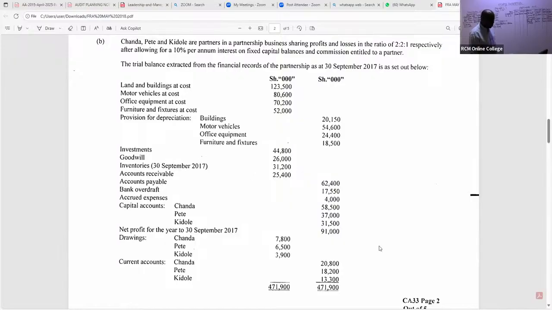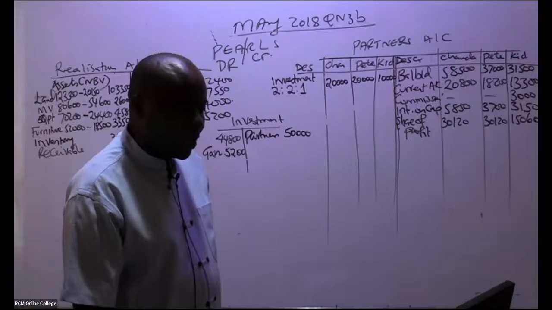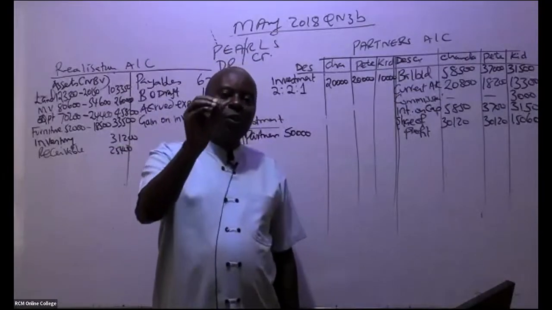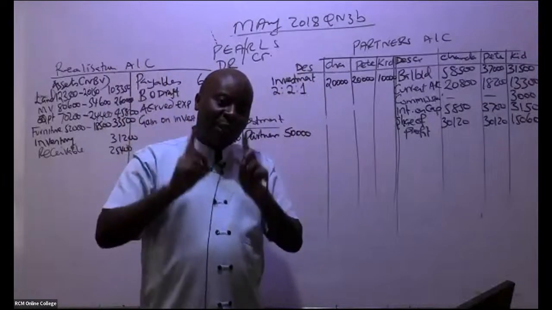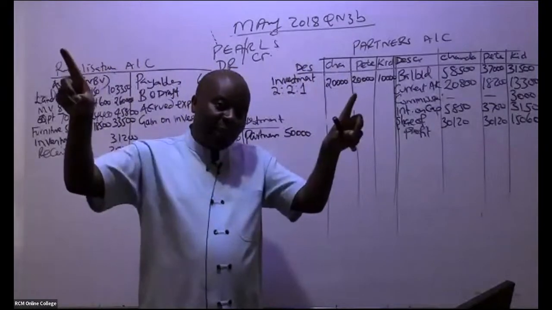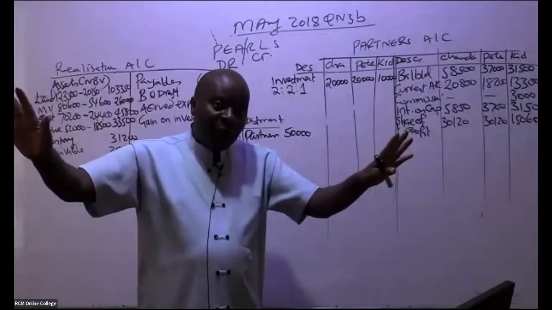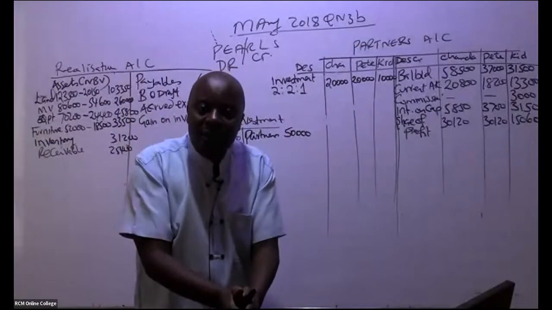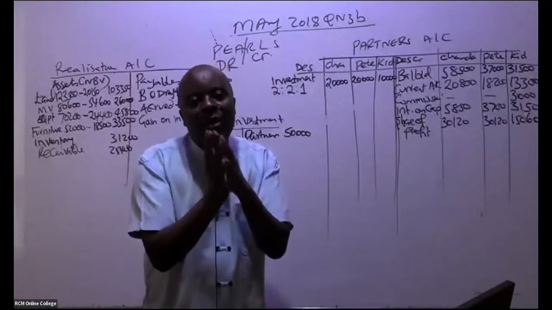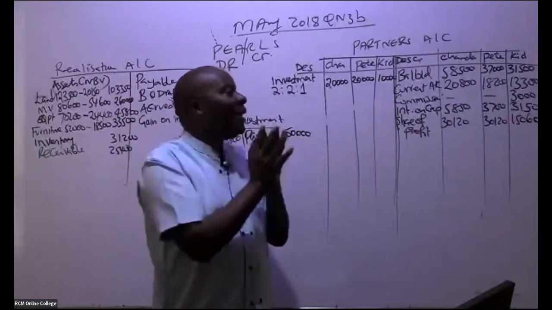If it was written off, was it taken over by the new company? No. So automatically this is a loss for the partners. It's an expense for the partners, and expenses are normally debited.